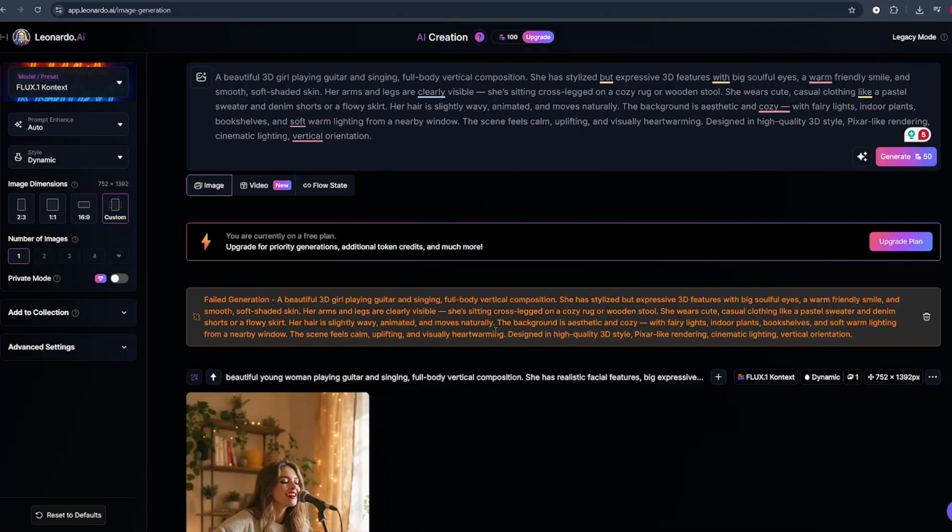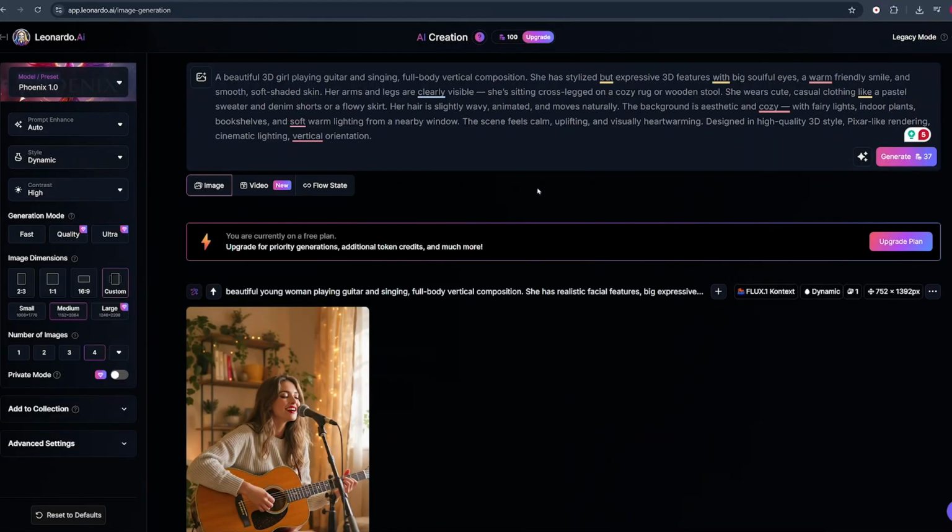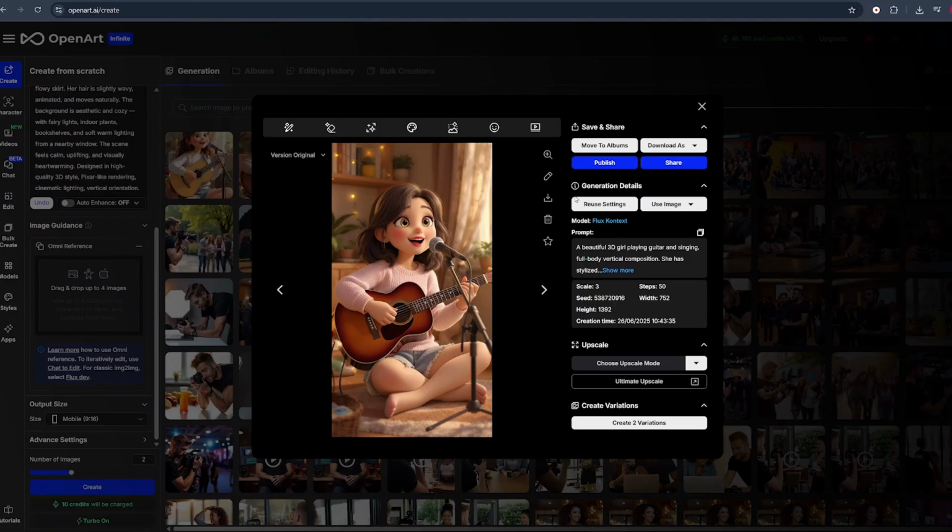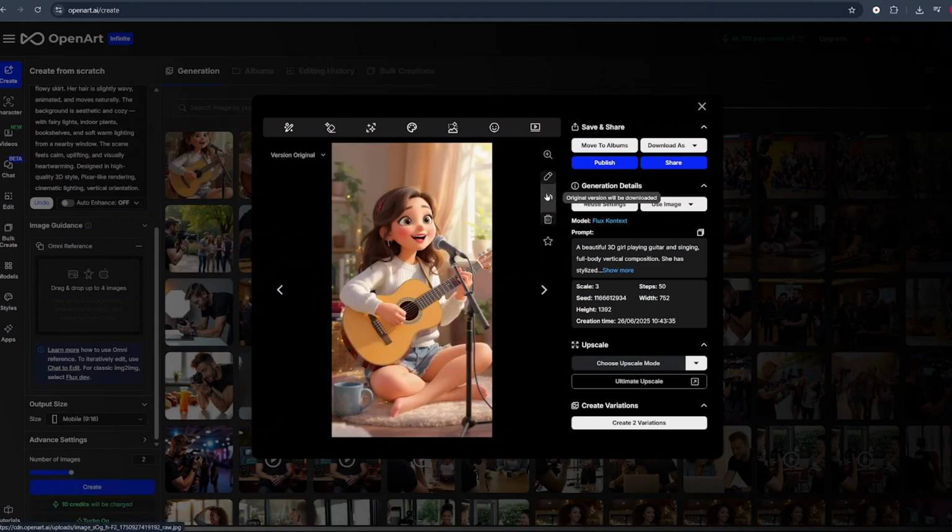If you get a pop-out message that generation failed, just try a different model unlike Flux. Or if Leonardo is not your best option, you can try Flux Context in OpenAI and it will generate those realistic 3D characters for you. From there, all you have to do is download the image.